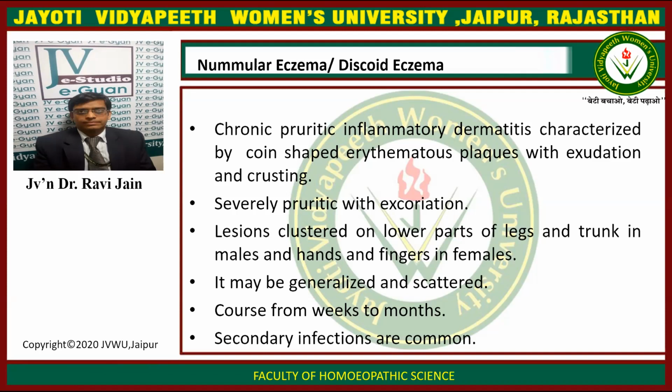They are severely pruritic with excoriations. The lesions are clustered on the lower part of the legs and the trunk in males, and on the hands and fingers in females. It can be generalized and scattered and lasts from weeks to months. Secondary infections are very common.